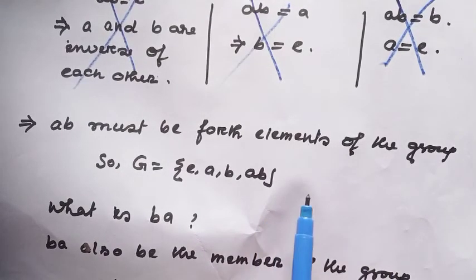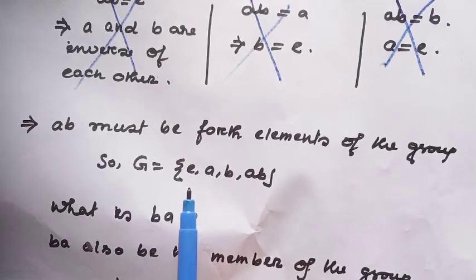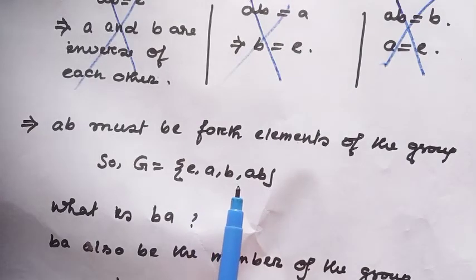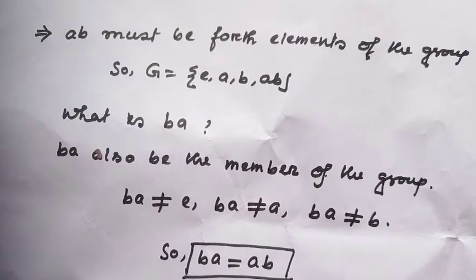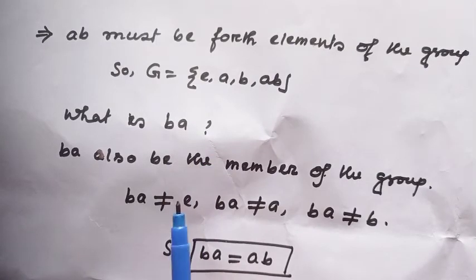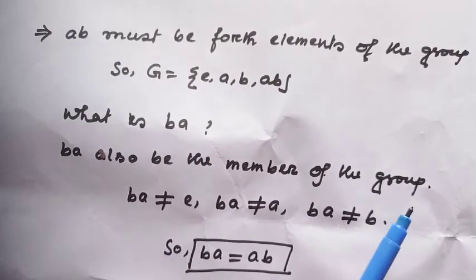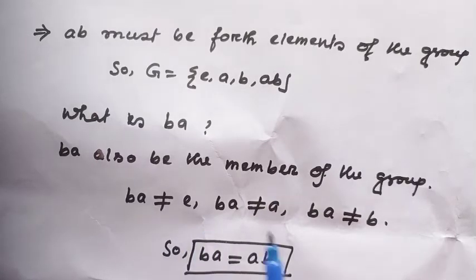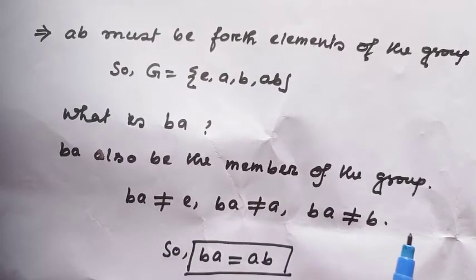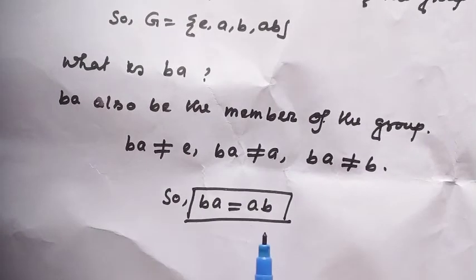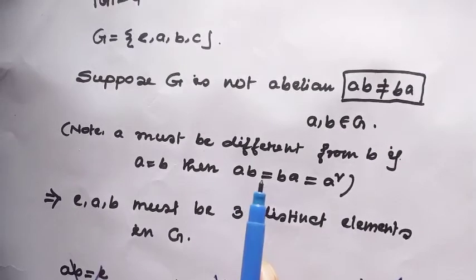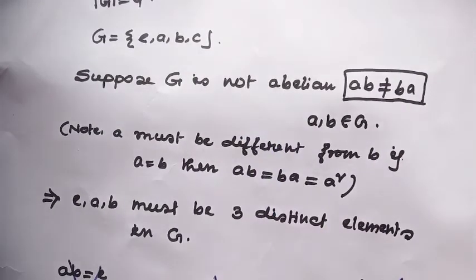That means C equals AB. That means G contains the elements E, A, B and AB. Okay? Now my question: what is BA? BA is also a member of the group, but BA cannot be E, BA cannot be A, BA cannot be B, by the previous argument. That means BA must be equal to AB. So our assumption is wrong. G is an abelian group.